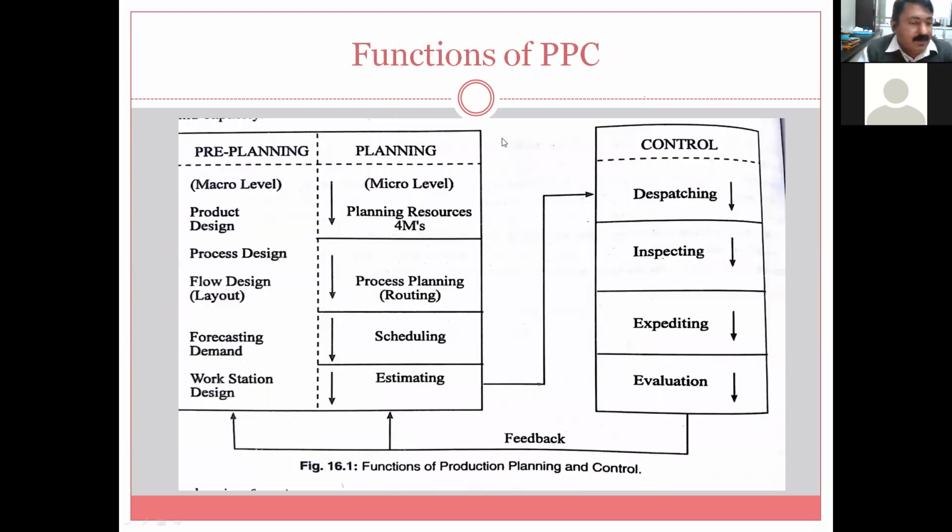Okay, now very important, this part: functions of production planning and control. Here it is mentioned as pre-planning, planning and control. Let us analyze in different ways. We will go by taking small examples at every stage. So what is macro level pre-planning, at a higher level, planning at micro level, at a smaller level, and how it is further controlled, and what is the significance of feedback.